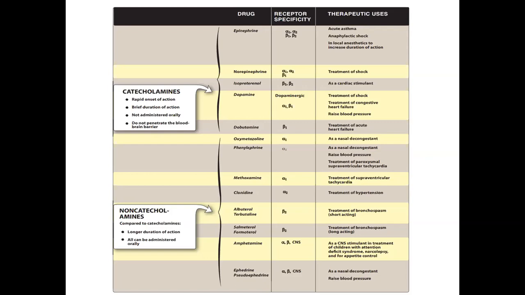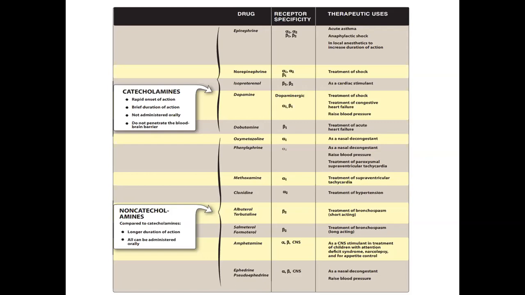Dopamine acts on dopaminergic receptors, alpha 1 and beta 1. Dopamine has a dose-dependent action. It can be given in the treatment of shock, treatment of congestive heart failure, and to raise blood pressure. Dobutamine acts on beta 1 receptors and is used in the treatment of acute heart failure.